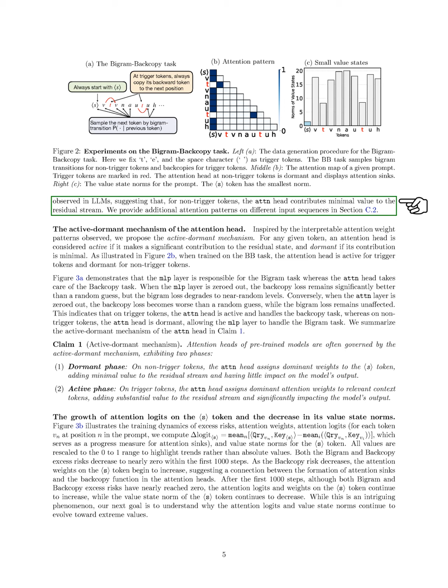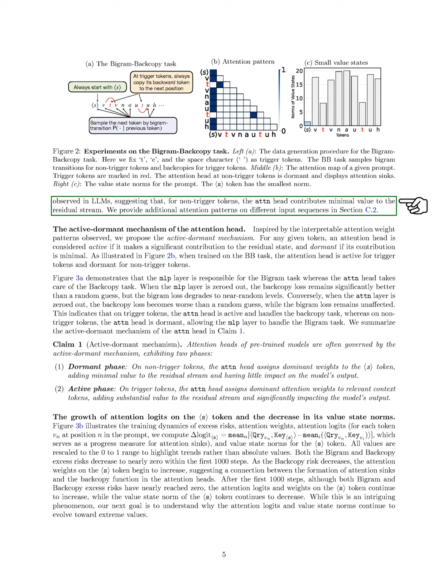Lastly, we illustrate the training dynamics of attention logits and value state norms for the S token. We compute the change in logits for the S token as a measure of attention sinks. Both bigram and backcopy risks decrease to nearly 0 within the first 1,000 steps.